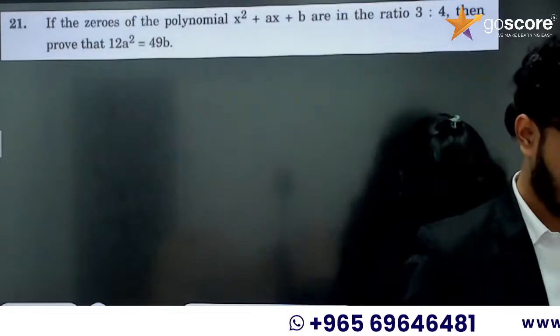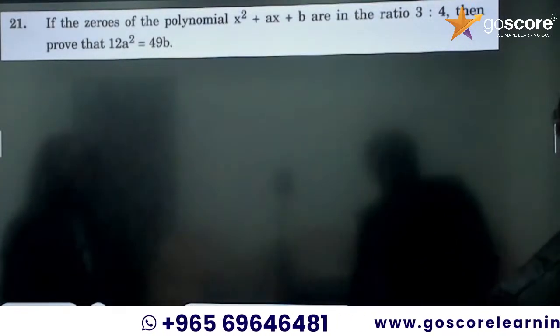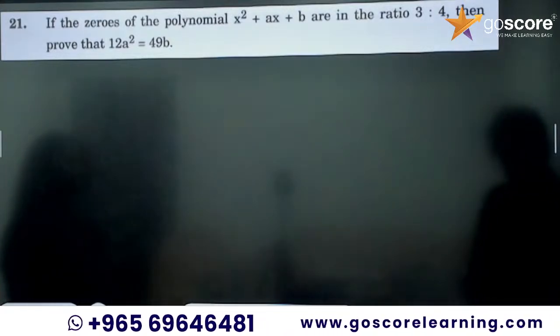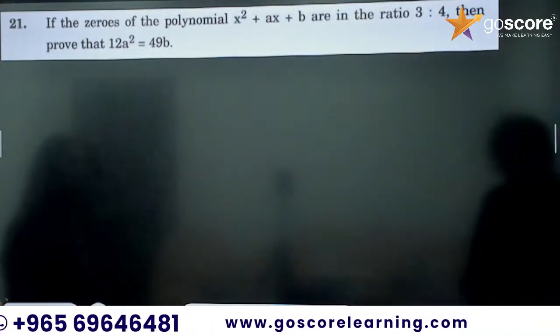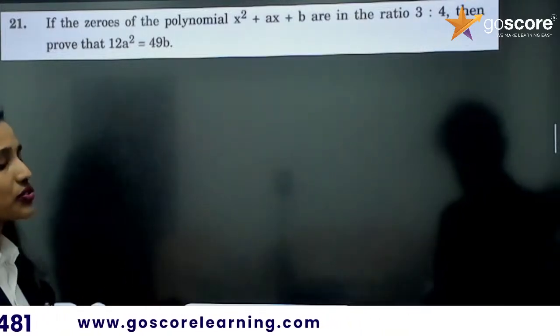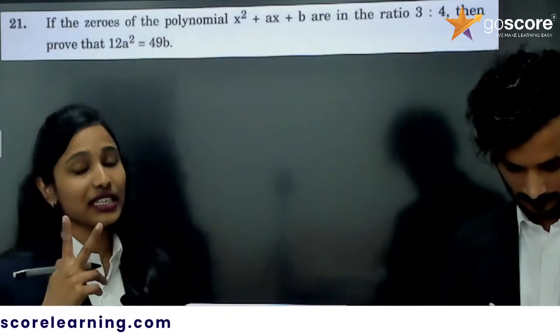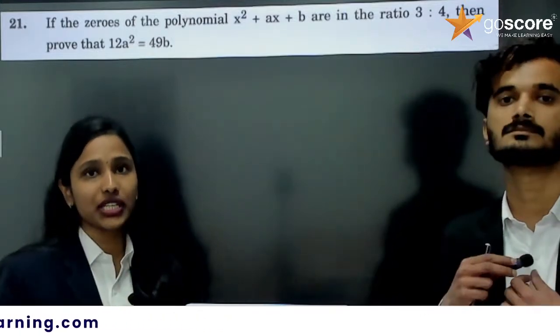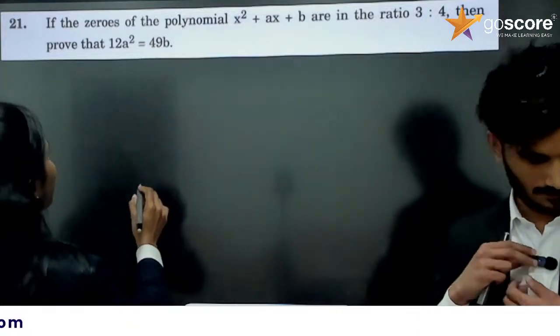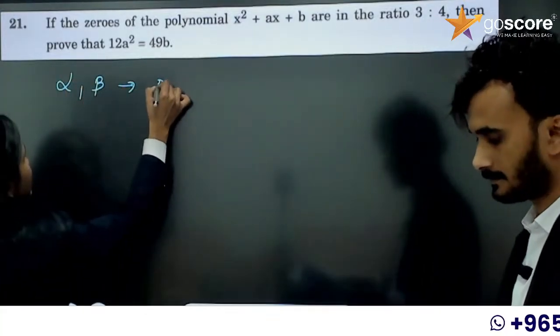Now, question 21. If the zeros of the polynomial x square plus ax plus b are in the ratio 3:4, then prove that 12a square equals 49b. So, it is a 2-mark question. We are starting our section B. This is a 2-mark question. So, first thing, we will take alpha and beta as the zeros.